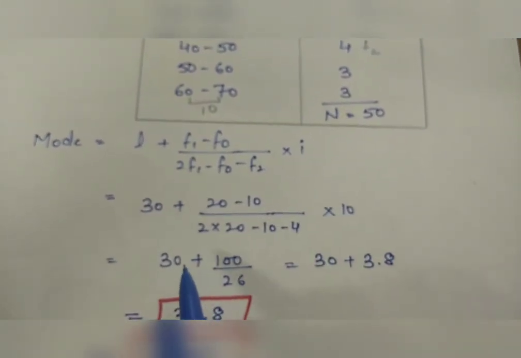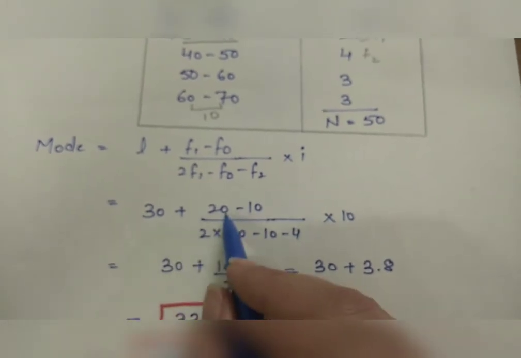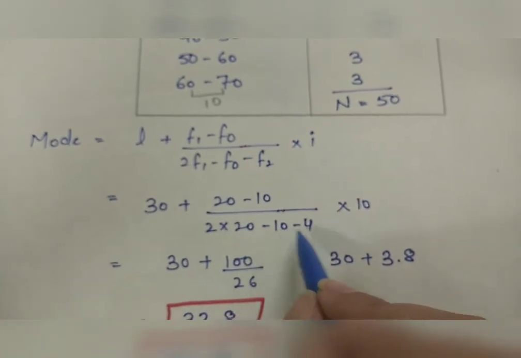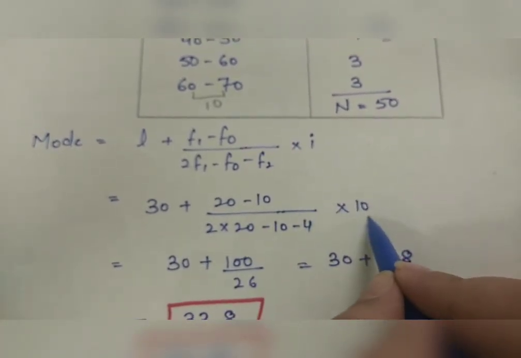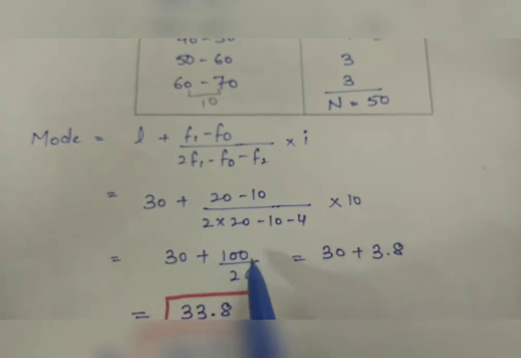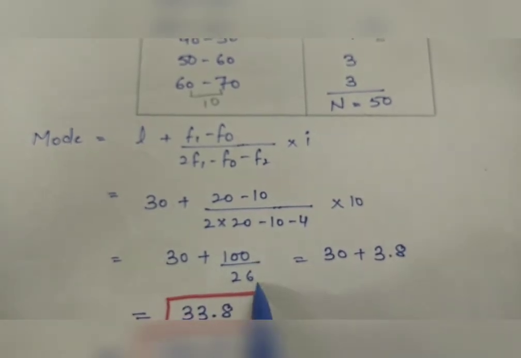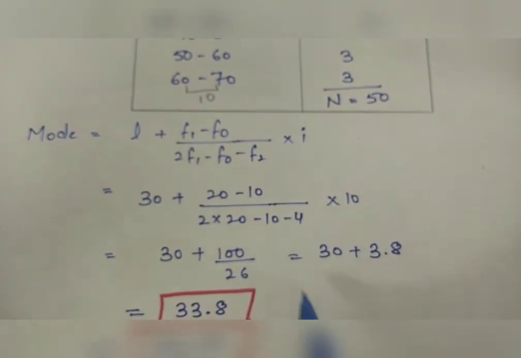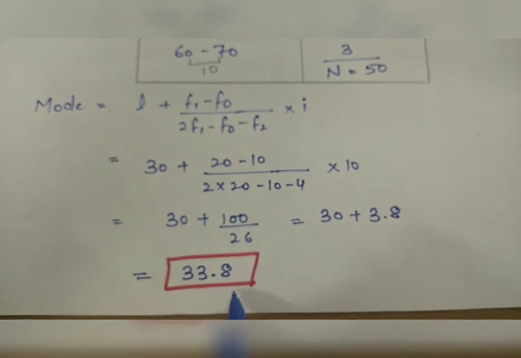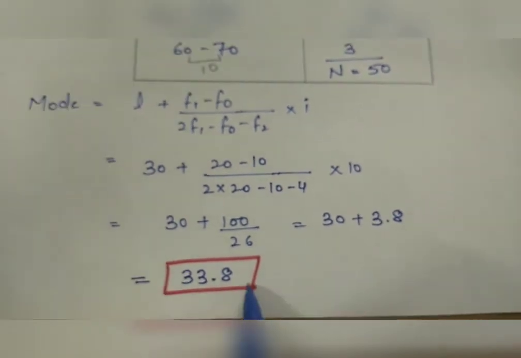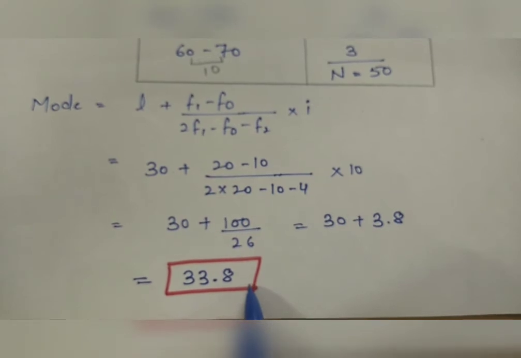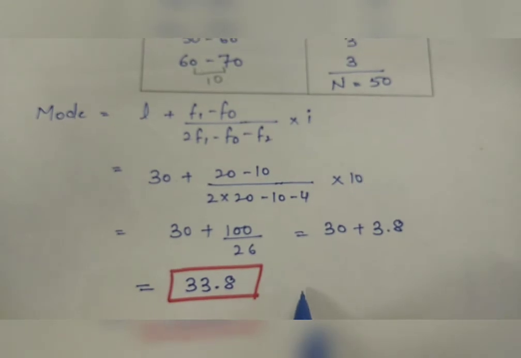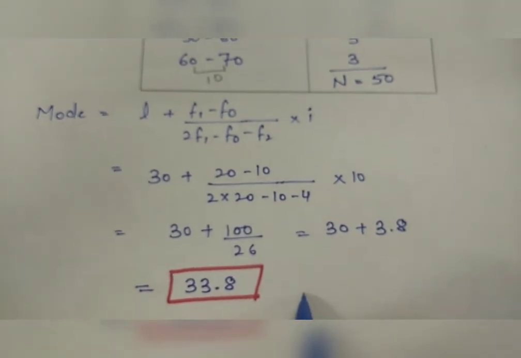Calculating mode in continuous: 30 plus (20 minus 10) divided by (2 into 20 minus 10 minus 4) into 10. 30 plus 100 divided by 26 is equal to 30 plus 3.8. So the answer is 33.8 in continuous series. So this is your answer of continuous series. We have done mode in individual series, in discrete series and in continuous series.